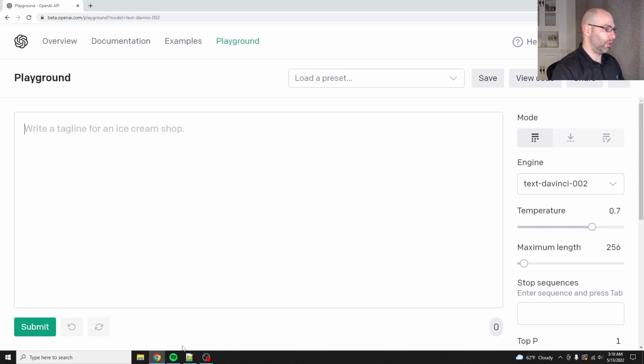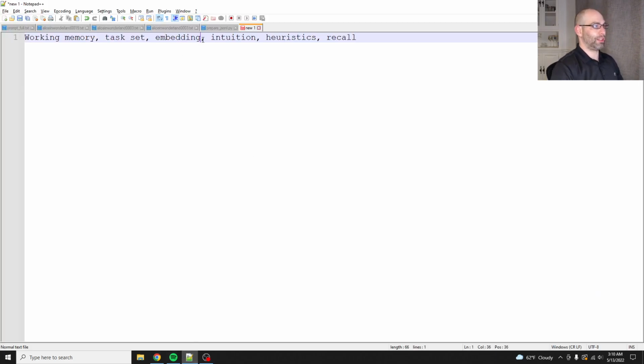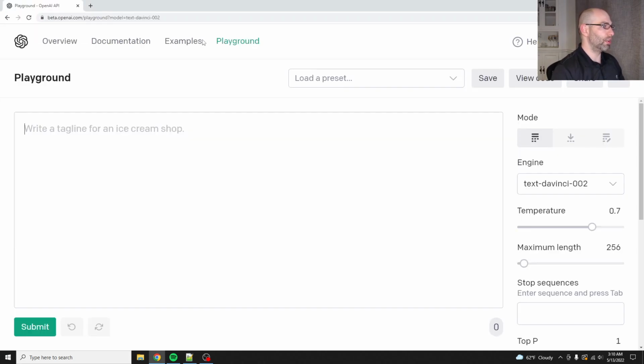So I had an insight in the last video I was making about working memory and task sets and all this fun stuff. To set the stage, let's just ask GPT-3 to define these. Let's write a formal academic explanation of working memory.